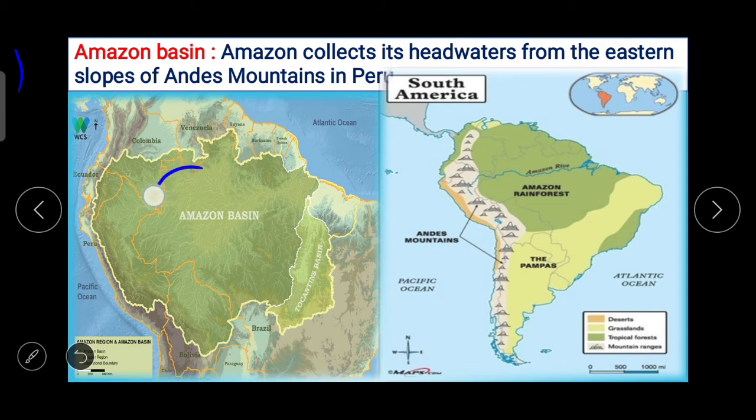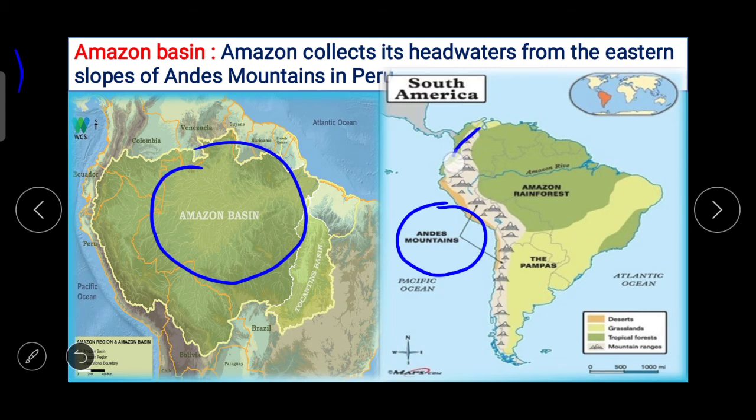Here on the screen in the image you can easily understand this basin, the Amazon basin, and here are the Andes mountains. If you go through this map, you can easily understand how these mountains collect its headwaters.